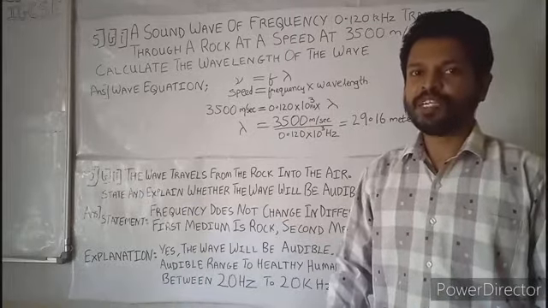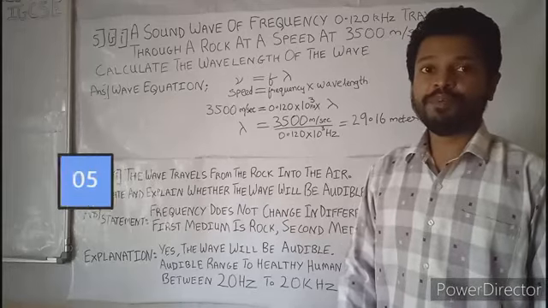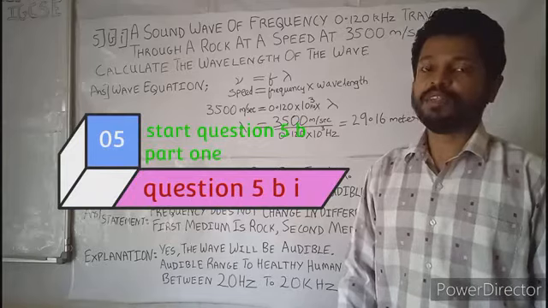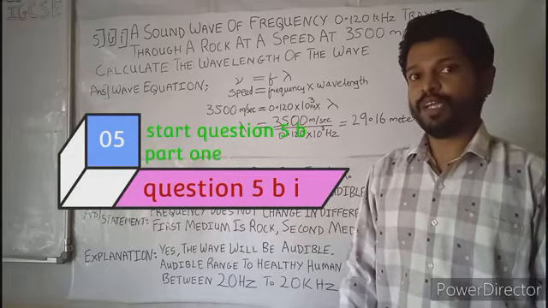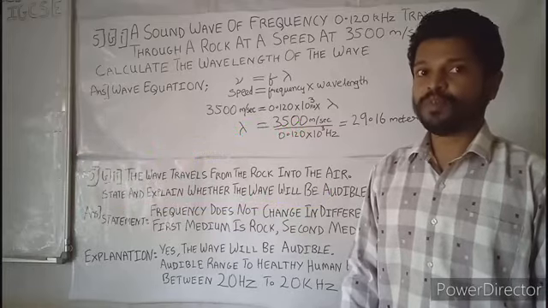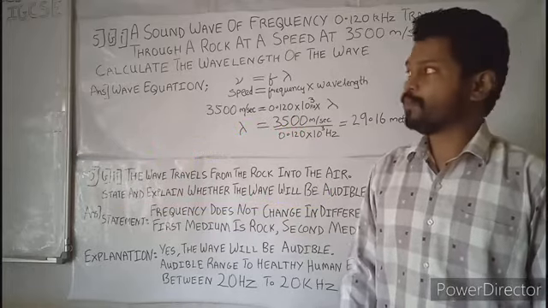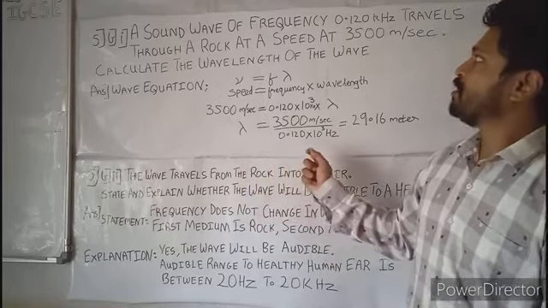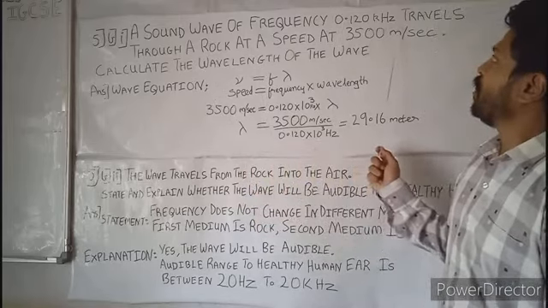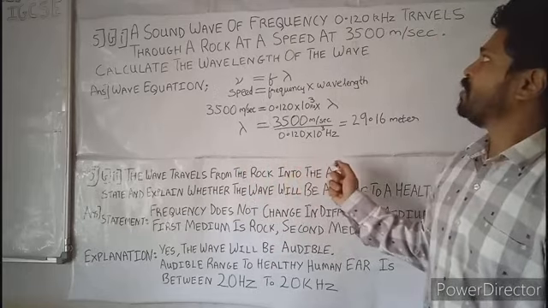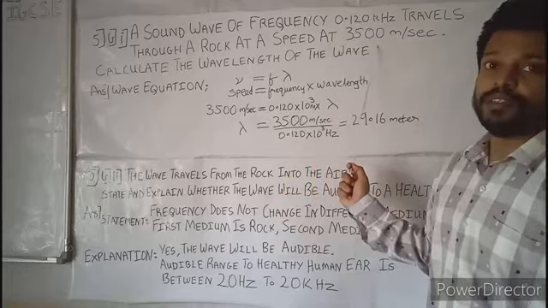Hello students, previously we had seen question number 5, A part, where we solved the first part and the second part also. In A there were two parts. Now we are going to solve the fifth question, B, the first part. The first part states there is a sound wave of frequency 0.12 kilohertz that travels through a rock at a speed of 3500 meters per second.